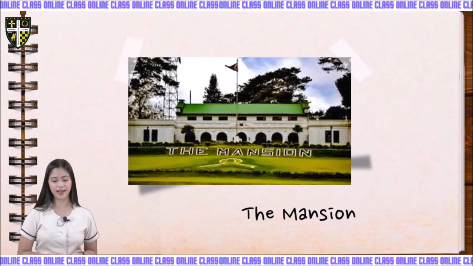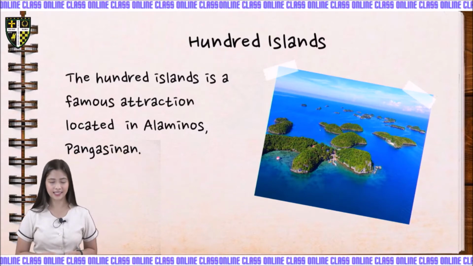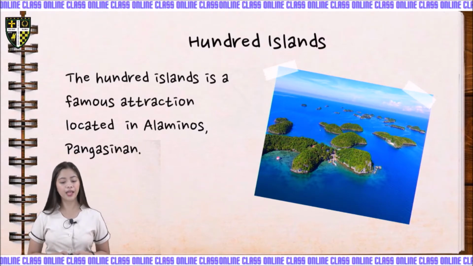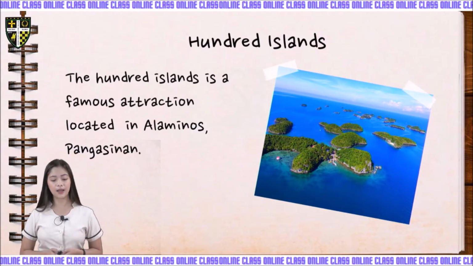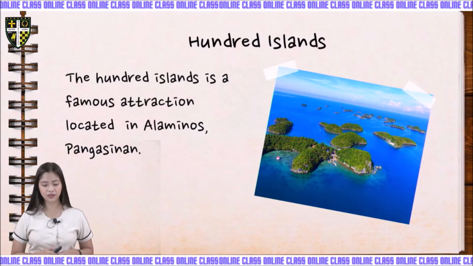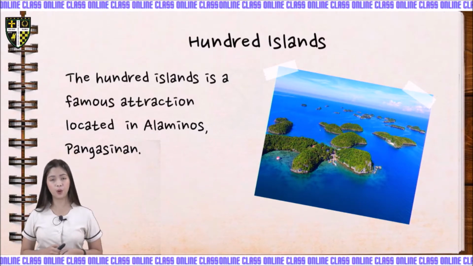Okay? So now let's proceed to the next one, which is the 100 Islands. The 100 Islands is a famous attraction located in Alaminos, Pangasinan. Again, kids, 100 Islands can be found in Alaminos, Pangasinan. The tourists use boats to move from one island to another. And some of these islands have caves, okay?